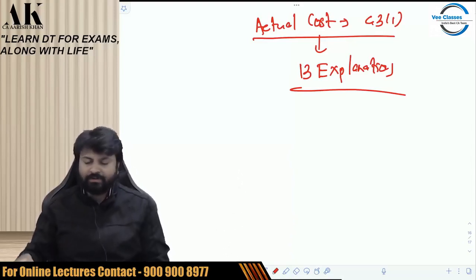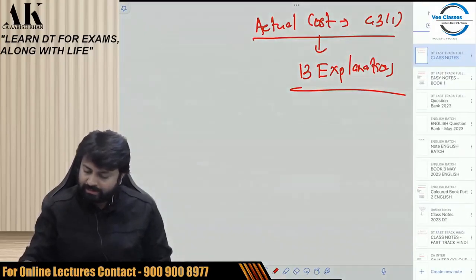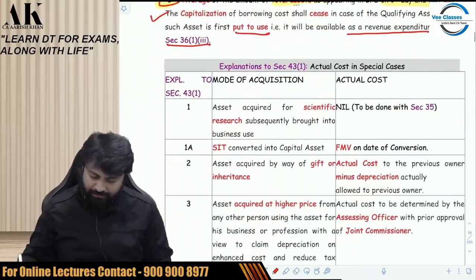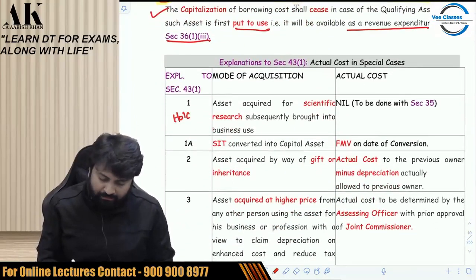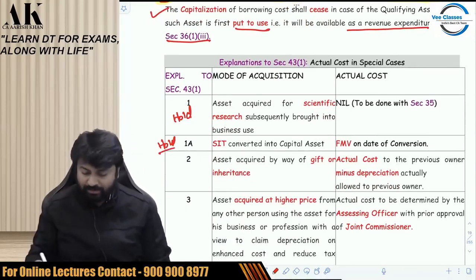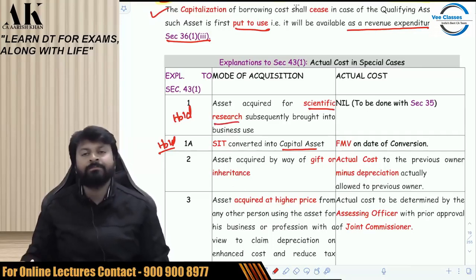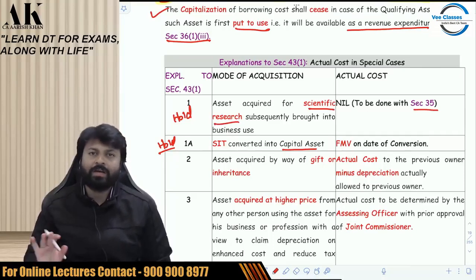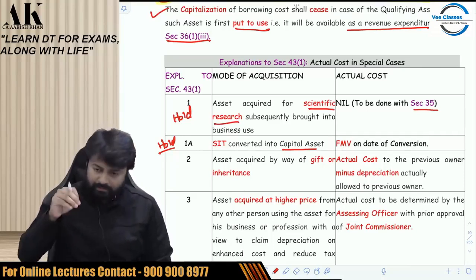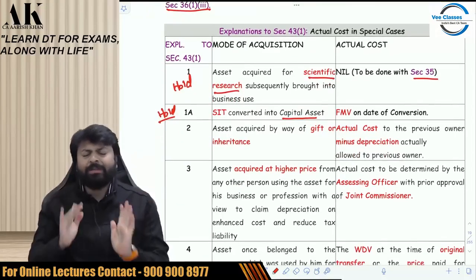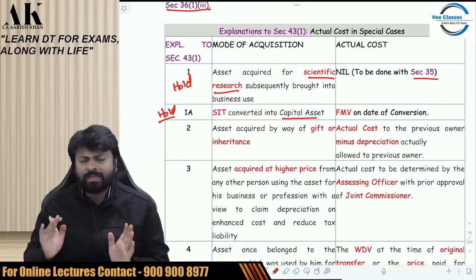So let us start with the first one. The first one is explanation number 2, which we are starting. Okay, we are keeping this on hold. We'll be doing these things with capital gains because this is based on capital asset, capital gains. This is based on scientific research, which we'll be doing when we do the scientific research section. Right now, I'm not interested. Right now, I am interested in only those which are purely PGBP provisions, which are based on depreciation.